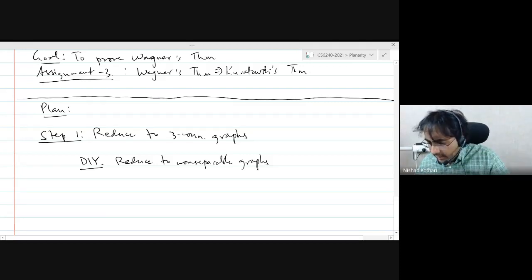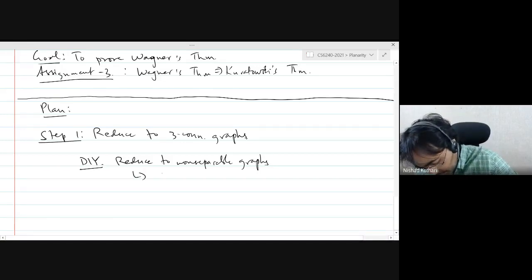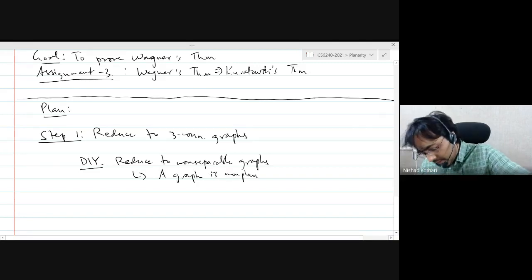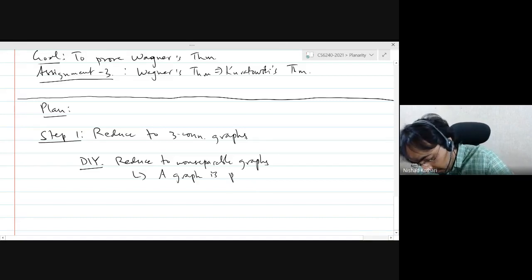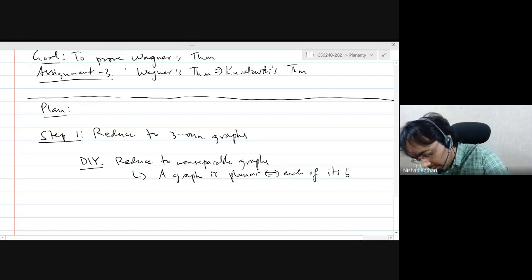The way you want to do this is you want to prove that a graph is planar if and only if each of its blocks is planar.